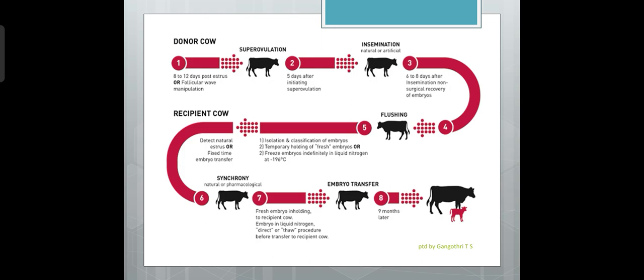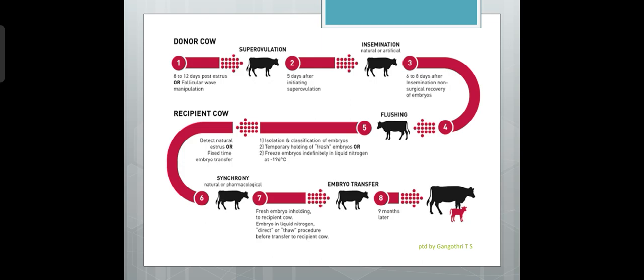Then isolation and classification of embryos, temporary holding of fresh embryos, or they can be frozen in liquid nitrogen at minus 196 degrees centigrade.